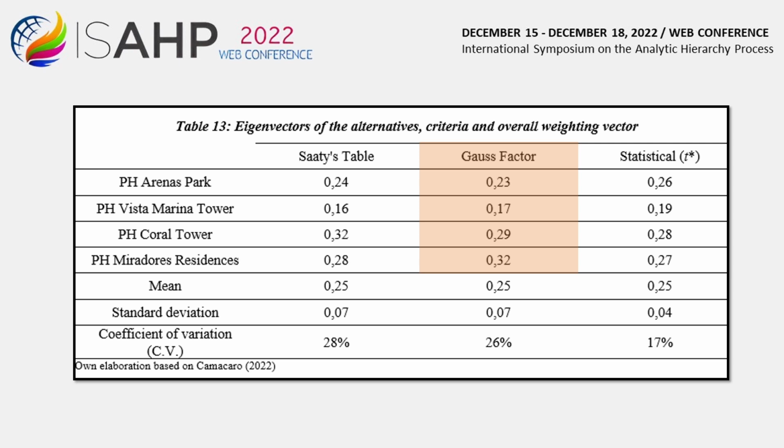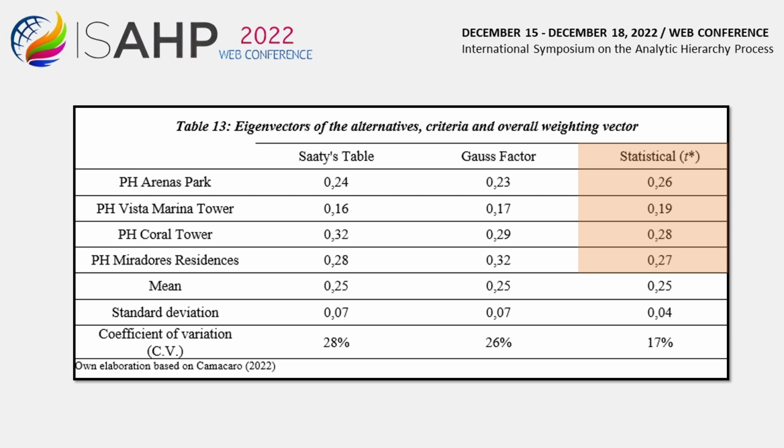The results of the AHP Gaussian developed by Dos Santos et al., 2021, whose authors do not use the SAATY table scale or follow the traditional procedure of the method, were incorporated into this comparative analysis, the results being as follows: for PH Arenas Park, 0.23, for PH Vista Marina Tower, 0.17, for PH Coral Tower, 0.29 and for PH Miradors Residences, 0.32. The results for the proposed t* criterion are, for PH Arenas Park, 0.26, for PH Vista Marina Tower, 0.19, for PH Coral Tower, 0.28, and for PH Miradors Residences, 0.27.